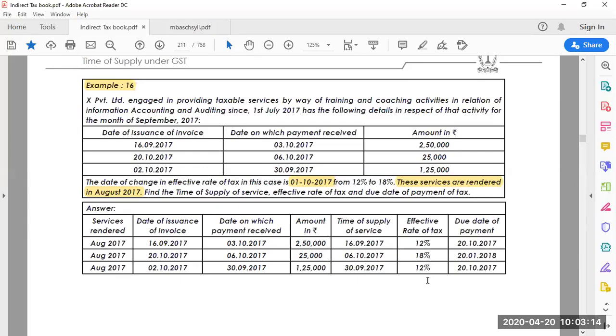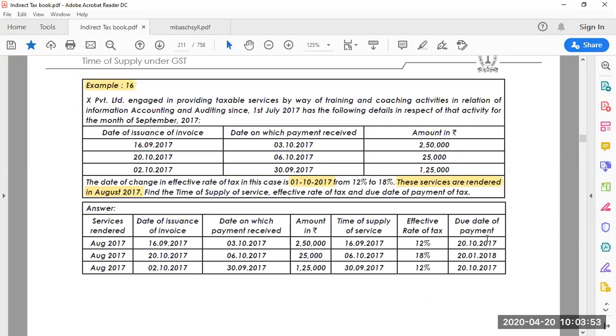Now the effective rate of tax. It's been clearly mentioned that the GST changed on 1st October 2017, when the new GST rate came into picture. In the first case, time of supply is 16/9, and the date of the change in GST is 1/10, correct? So time of supply is earlier than 1/10/2017. That's the reason it will be the old GST rate you are going to consider.